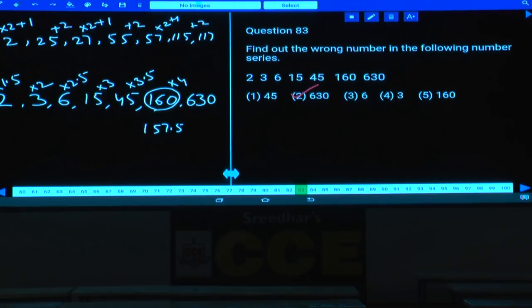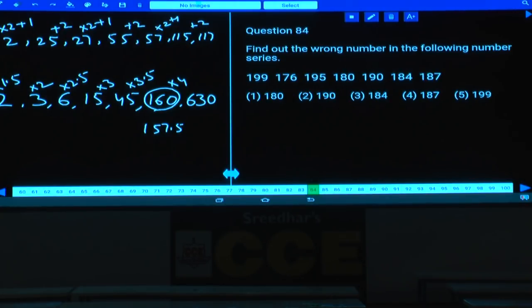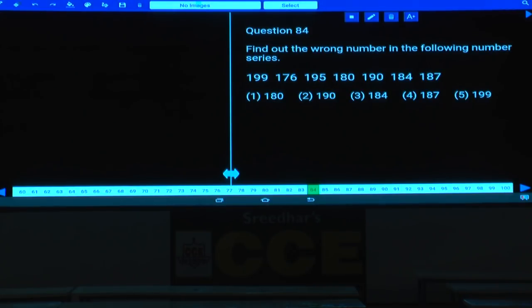Then coming to 84. Now in this 84, tell me what is the relation between these? 199, 176, 195, 180, 190, 184. Now the numbers are in ascending and descending. Whenever the numbers are in ascending and descending, we should always check in the alternate places. 199 and 195, what is the difference? Minus 4. 195 and 190, what is the difference here? Minus 5.